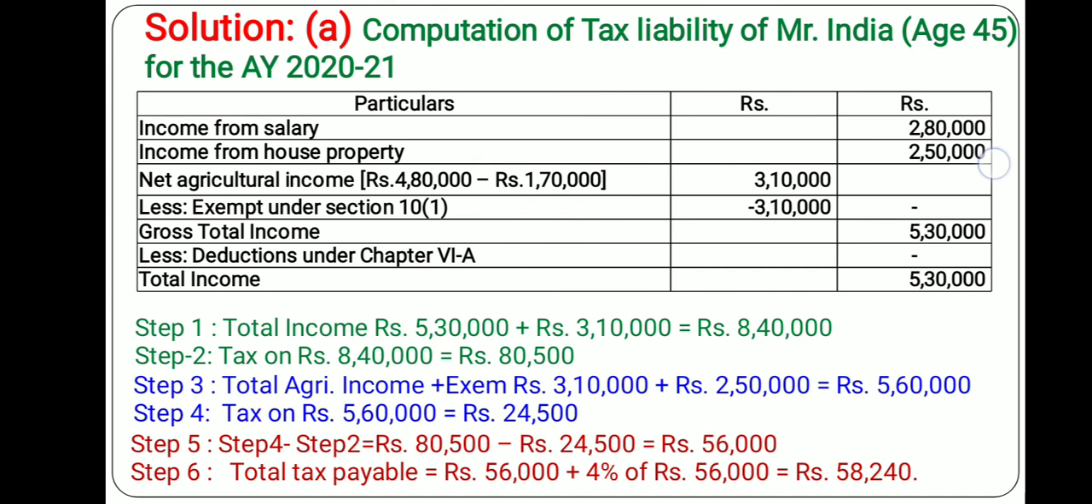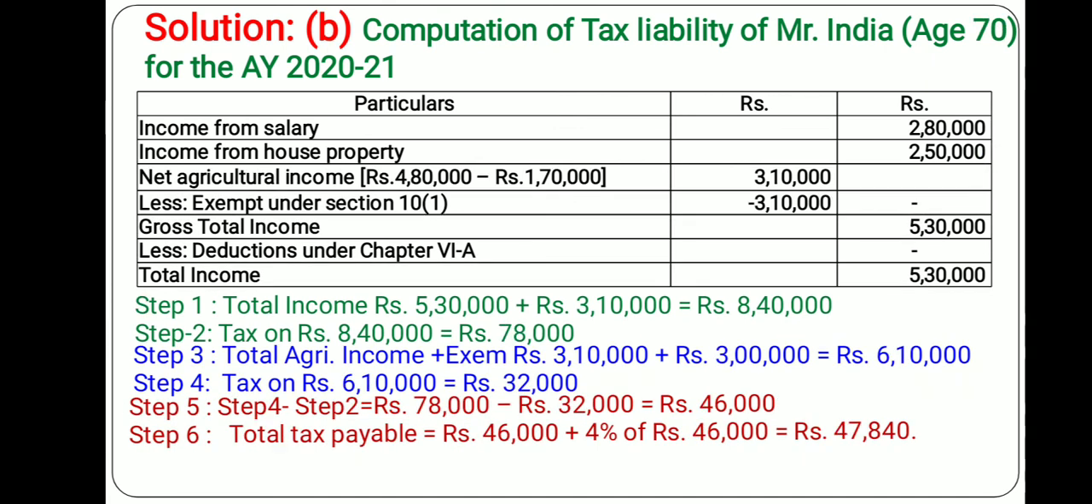Similarly, the answer will change if the age is 70 years. Income will remain the same, but the tax computation will change. In step 1 we add these two, 5,30,000 and 3,10,000, the same 8,40,000. Now if you apply the tax rate on 8,40,000, the tax amount will come to 78,000 because he is a senior citizen. That means from 0 to 3 lakh tax is nil, from 3 lakh to 5 lakh the tax rate is 5%, then from 5 lakh to 8,40,000 the tax rate is 20%. So total tax comes to 78,000.